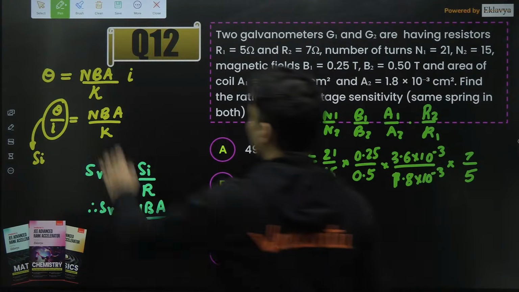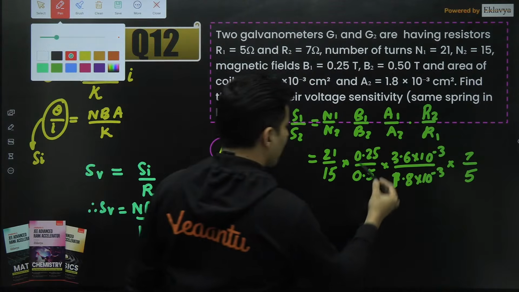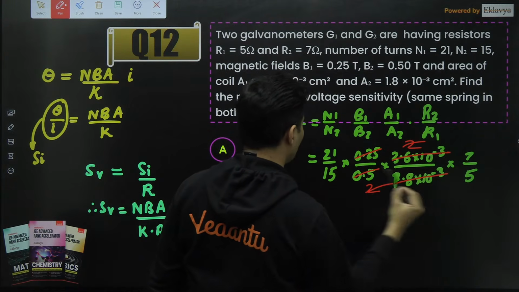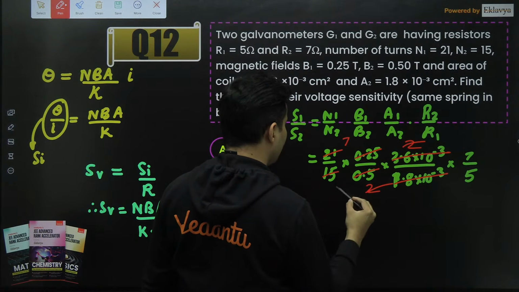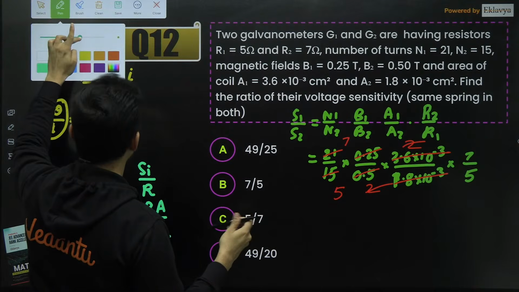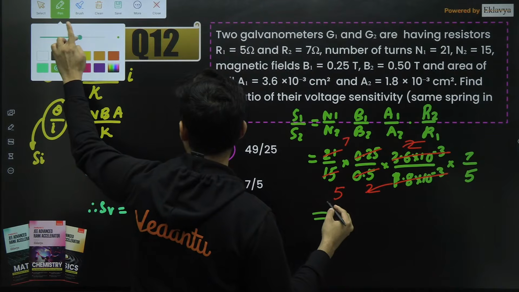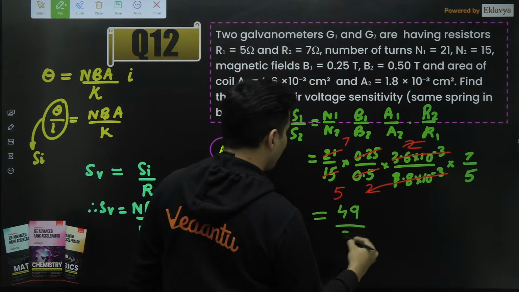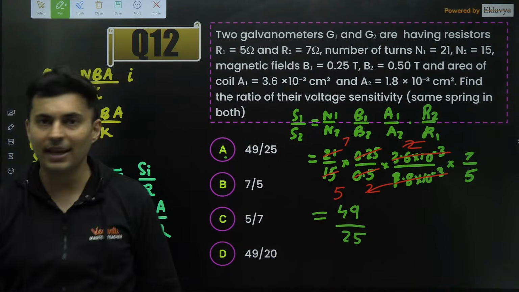A lot of things are getting cancelled, my dear students. Like I can see over here, this will get cancelled 2 times. This will also go 2 times. 2 will also cancel. 21 by 3 is 7. 15 by 3 is 5. Perfecto. So I think I have got my answer over here now. So how much will it be? Yes, 7 sevens are 49. 5 fives are 25. So 49 by 25, which is option A, guys.